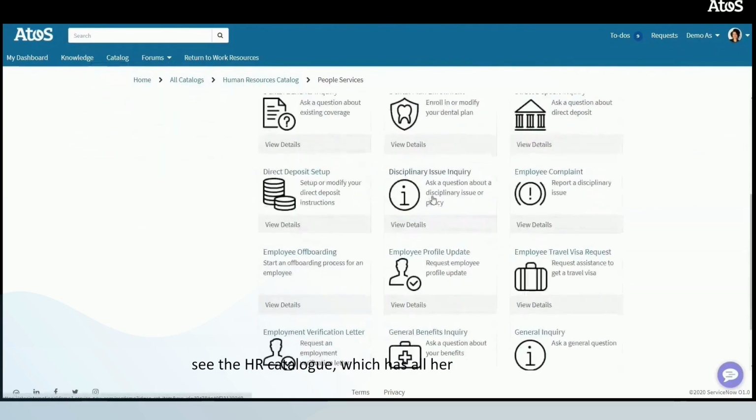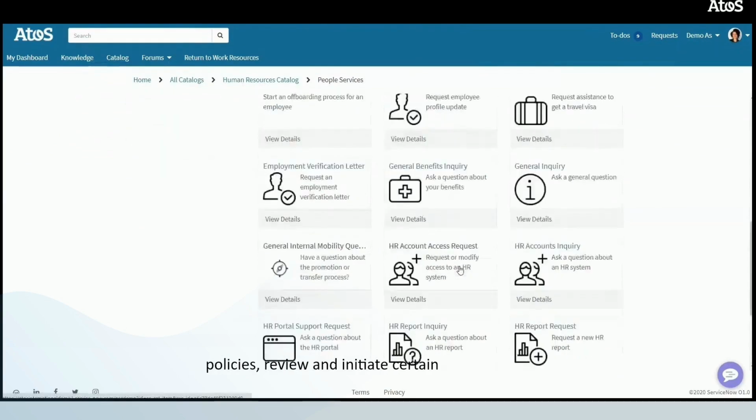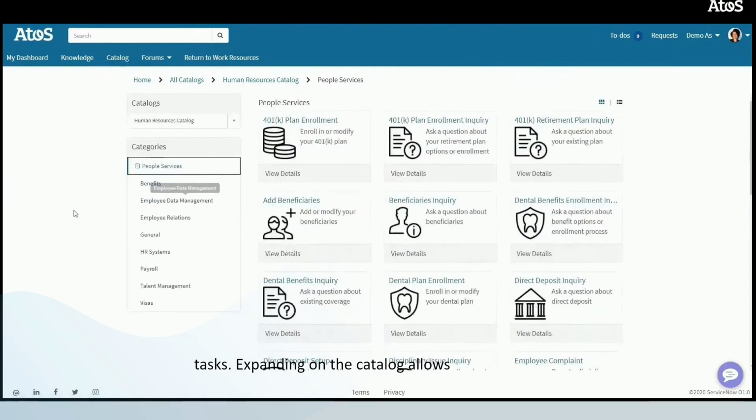Here she can see the HR catalogue, which has all her HR needs. She can browse certain policies, review and initiate certain tasks. Expanding on the catalogue allows Maria to review common navigation topics such as benefits, employee relations and talent management.